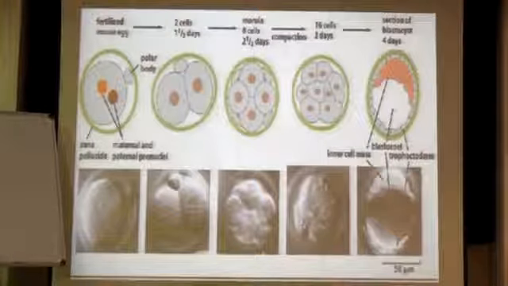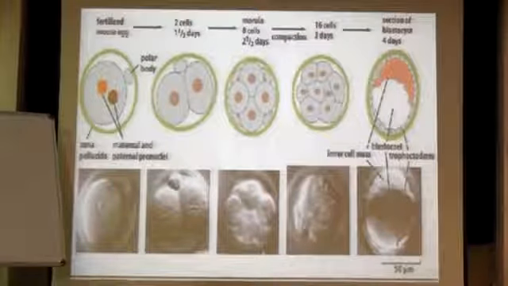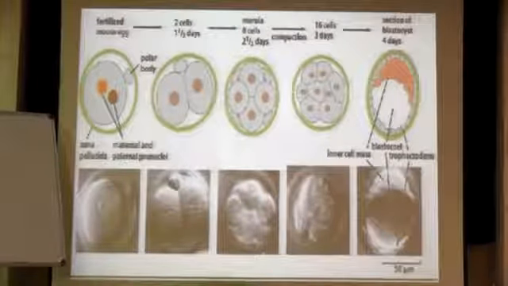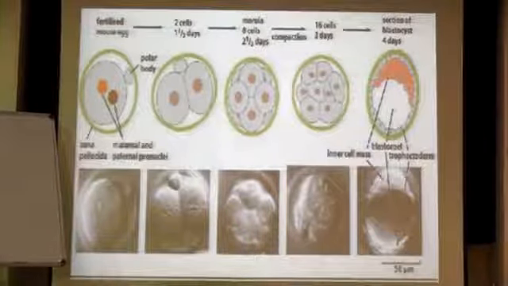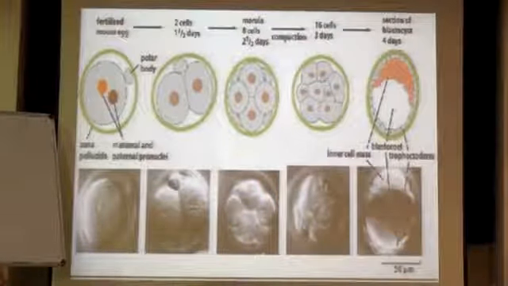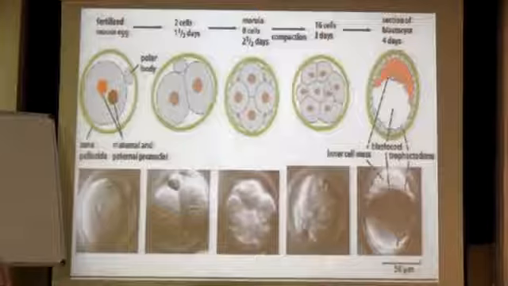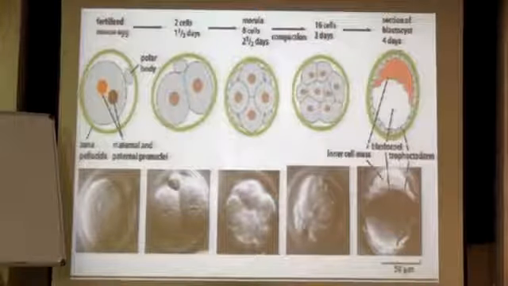And one fine time the cleavage will come to its topmost stage and you are going to have a ball which has lots of cells only, nothing more than that. That particular ball is what is ready for your blastula. So when you have a 16 cell stage over here, this is known as morula stage. When you move further from 16 towards hundreds, you are going to have blastula stage.